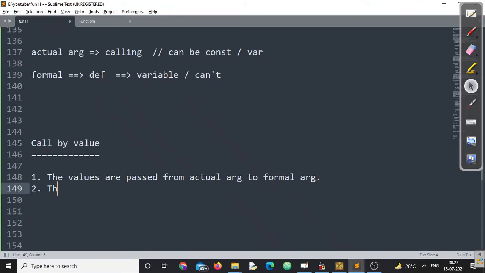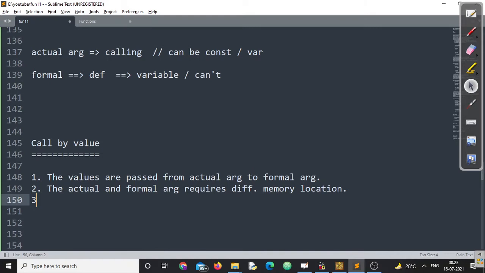Remember this point. The actual argument and formal argument require different memory locations. The memory location cannot be the same.